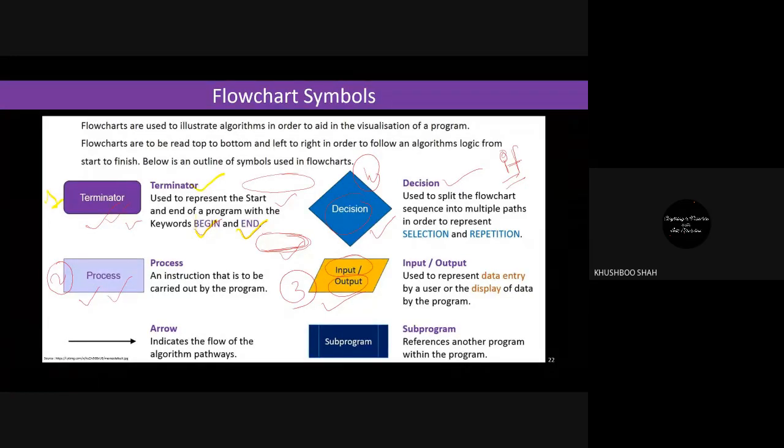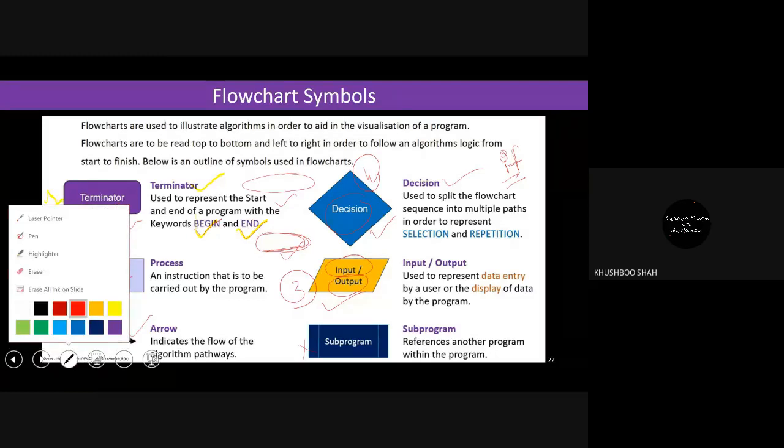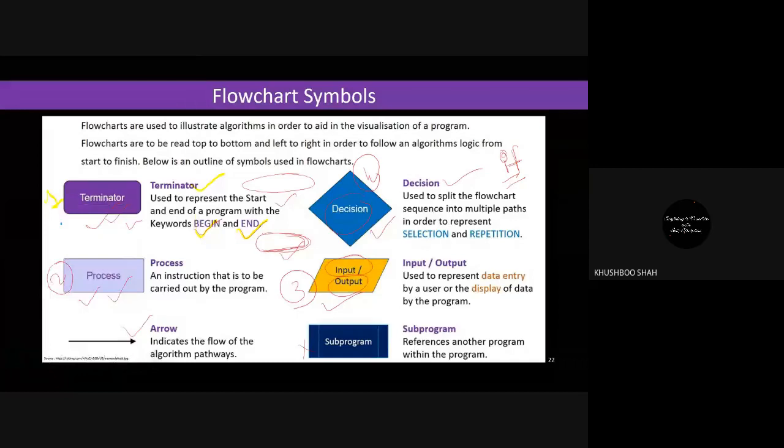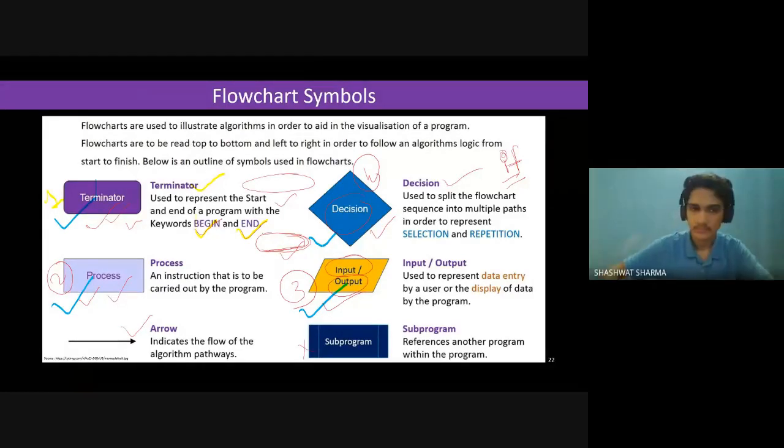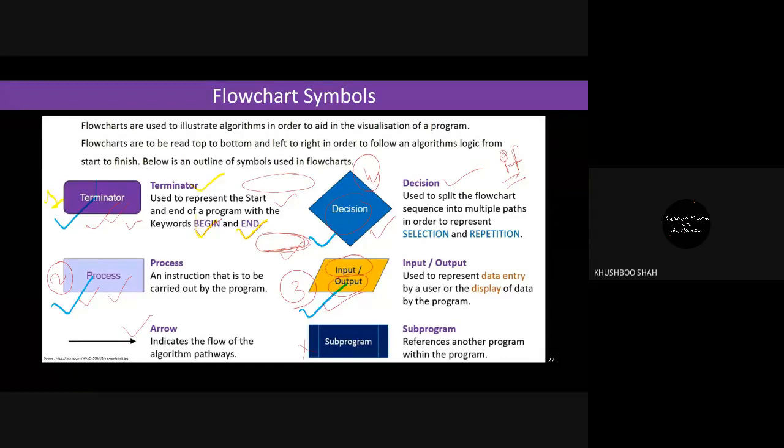And then we have arrow. This is not the case for right now, so just ignore this. So mainly you need to focus on the four symbols: the terminator, then process, then input output, and the decision. Fine, everyone? Yes, ma'am. Okay, it's easy.